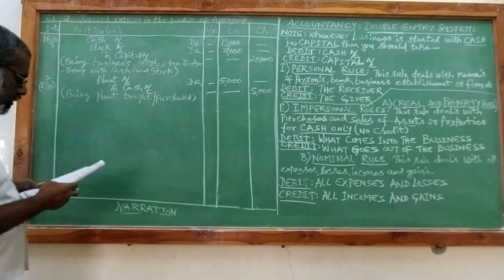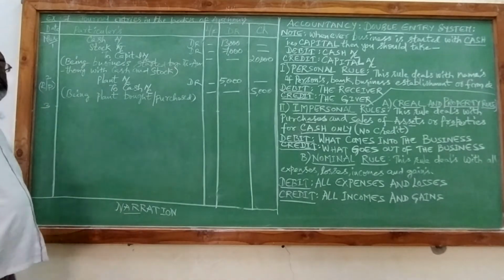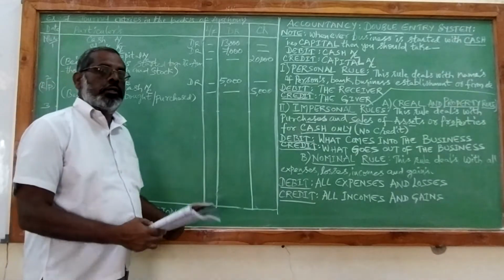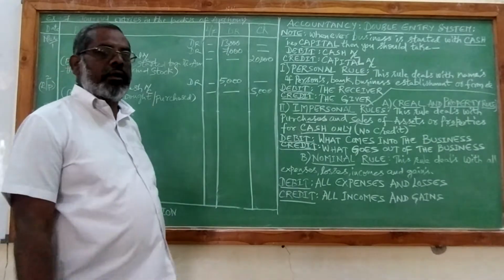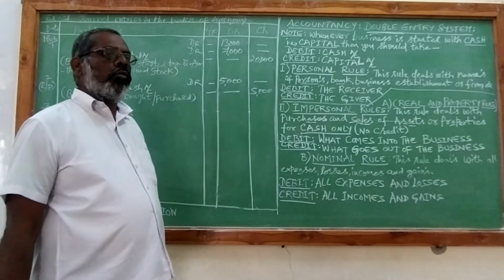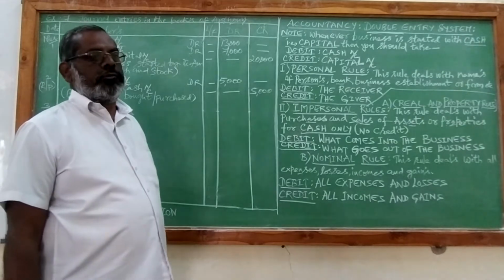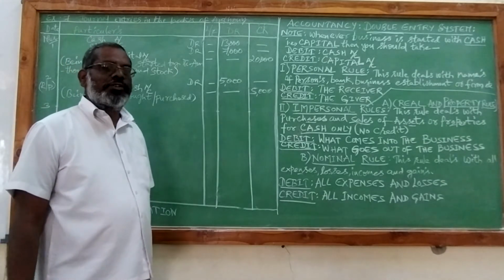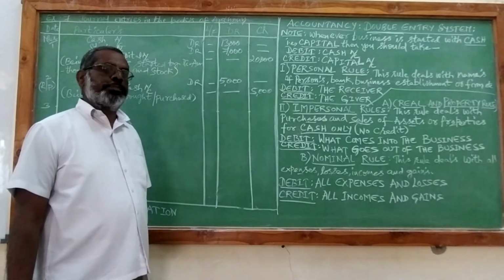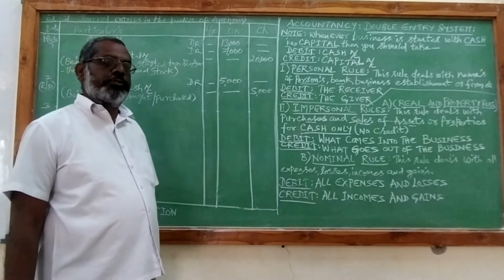And next one is March 3rd, paid for postage. What do you mean by postage? Most of the students are not aware what postage is. Postage is nothing but, there are post offices across India, Indian Postal Services. So in this post office, we get revenue stamps and different types of stamps.